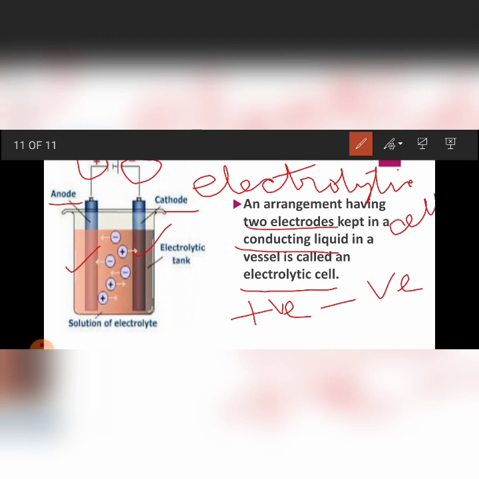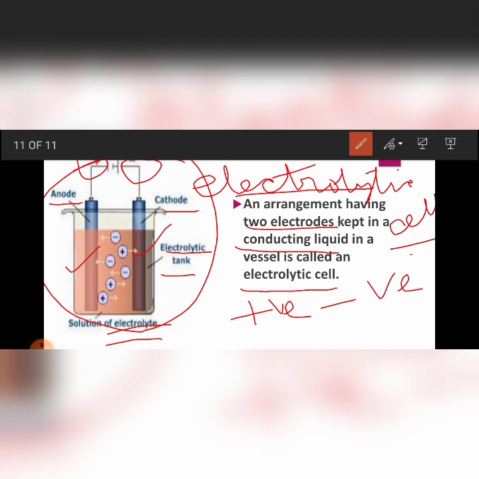So these are two electrodes kept in electrolyte. This is the liquid which is kept in the electrolytic tank. That means any vessel where this arrangement is made. So this liquid is the electrolyte and the whole arrangement is called an electrolytic cell.